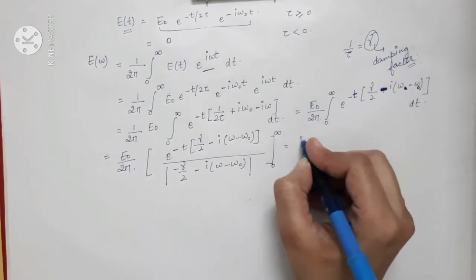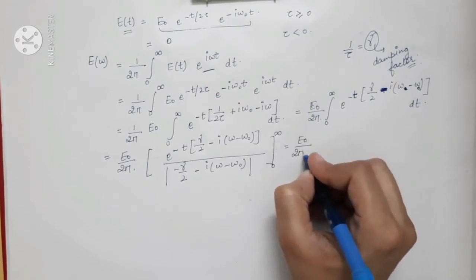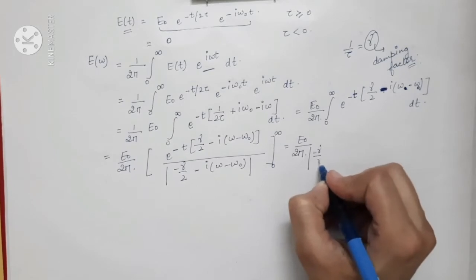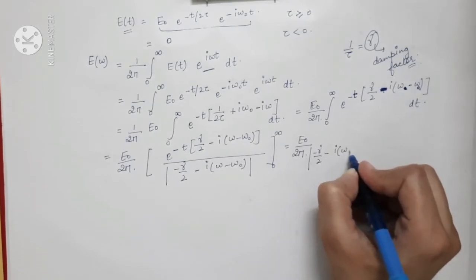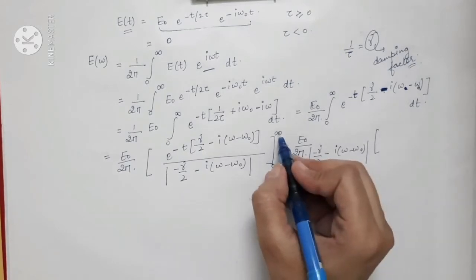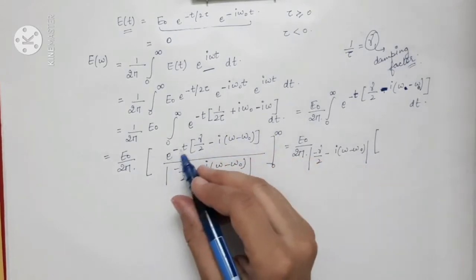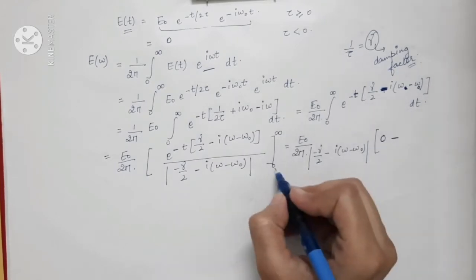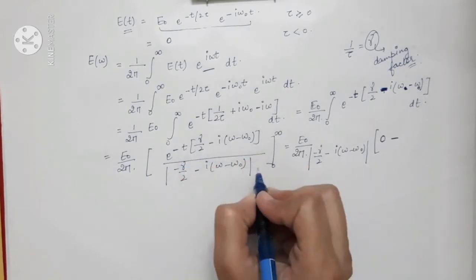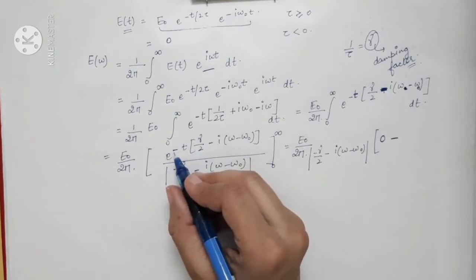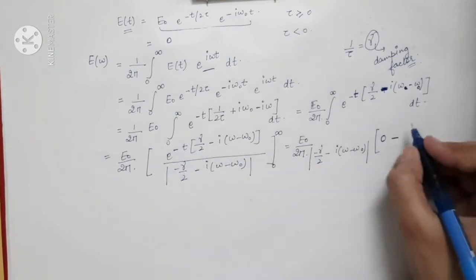So this can be written as E0 divided by 2 pi and magnitude of minus gamma by 2 minus iota omega minus omega 0. First of all you will insert the limit of infinity. So e power minus infinity will be equal to 0, and minus of, you will put the lower limit, so that will be minus of e power minus 0, which is just 1.